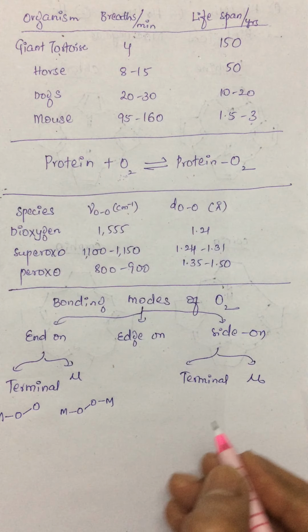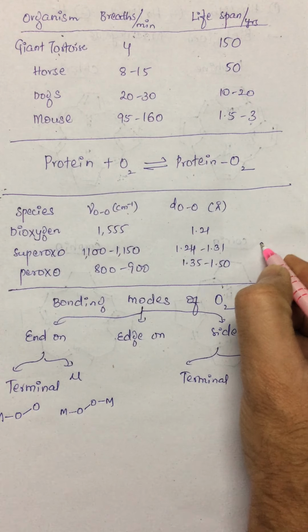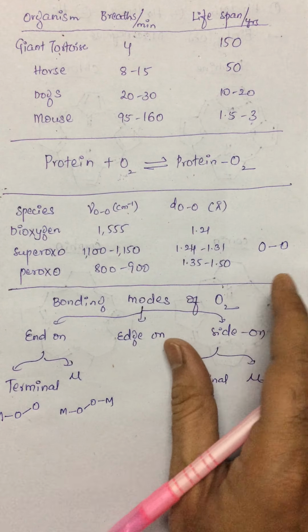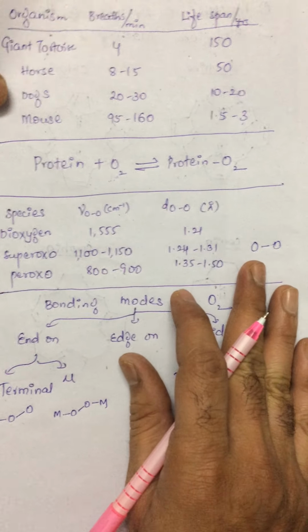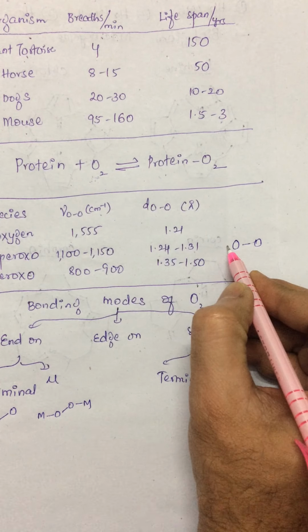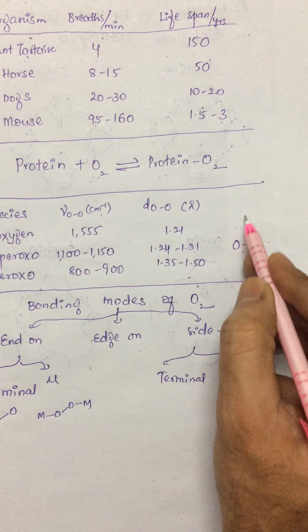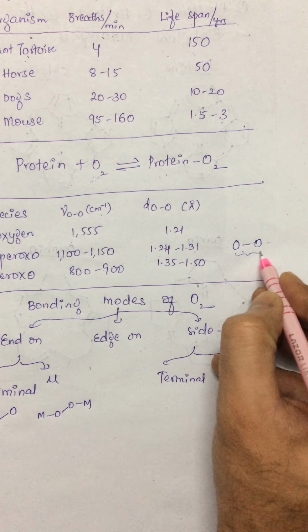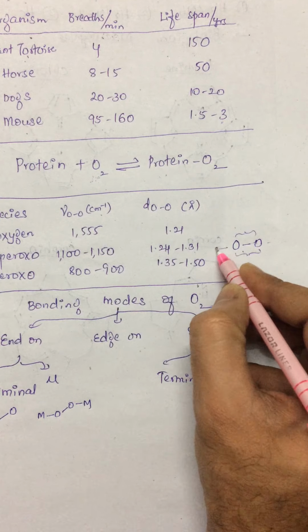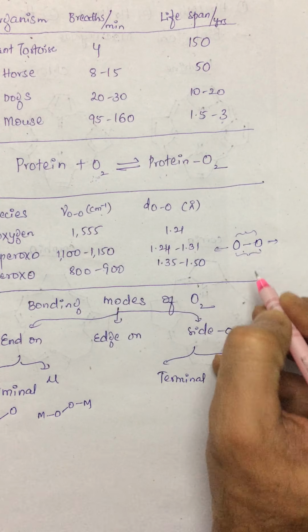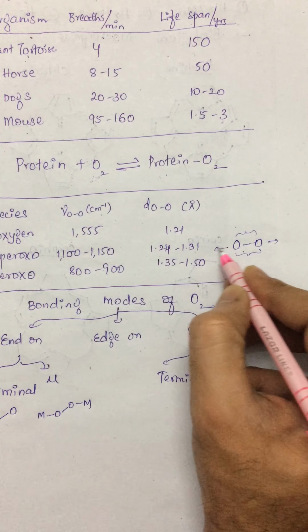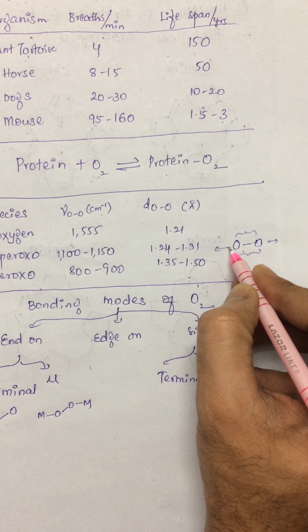Let me put a dioxygen here. For this dioxygen, these are considered as ends, these are considered as sides. This is a side, this is a side, this is an end, this is an end, and this is an edge. If any metal atom binds here, we call it a terminal.